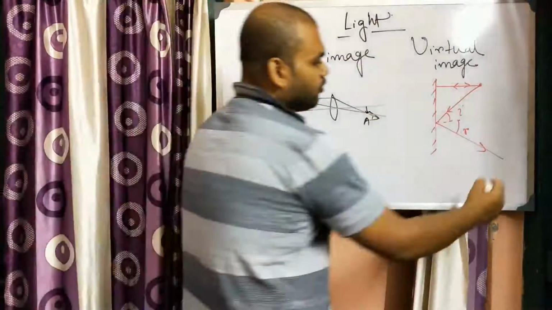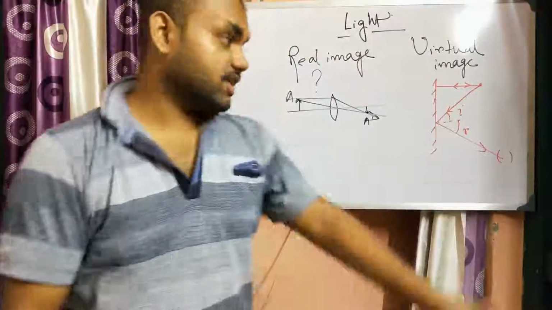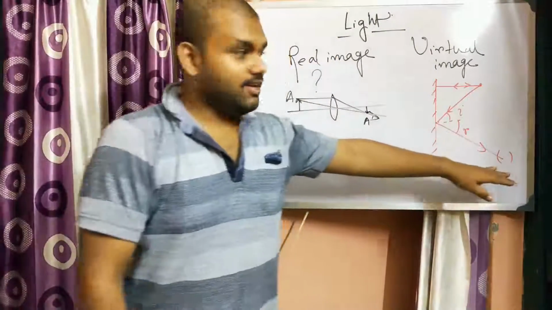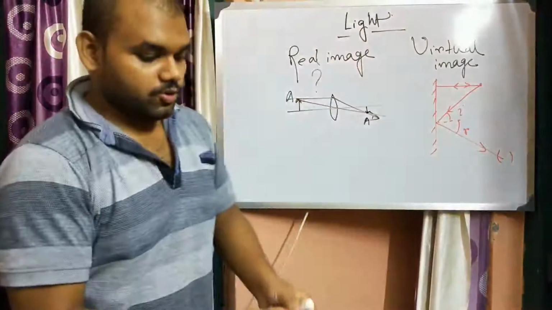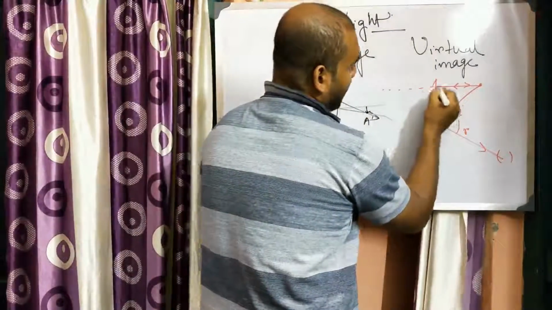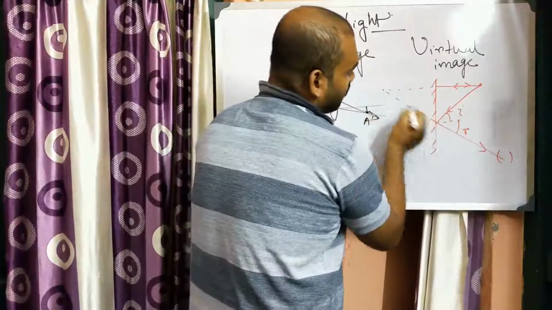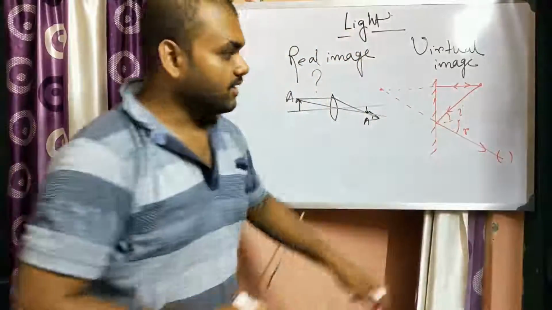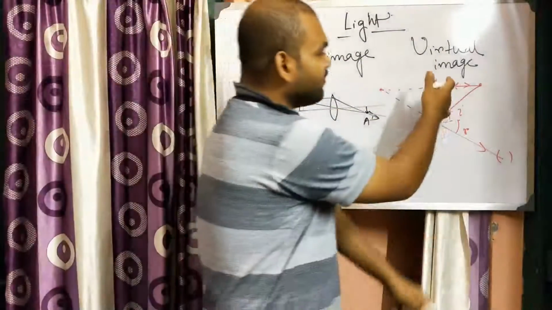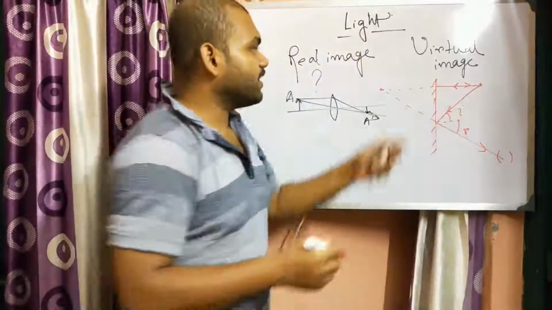So if you look from here, you will see that it appears these rays are coming from this point. After reflection, these two rays appear to diverge from a particular point.